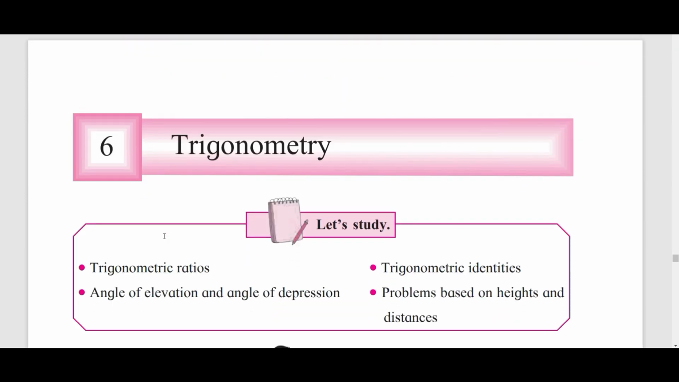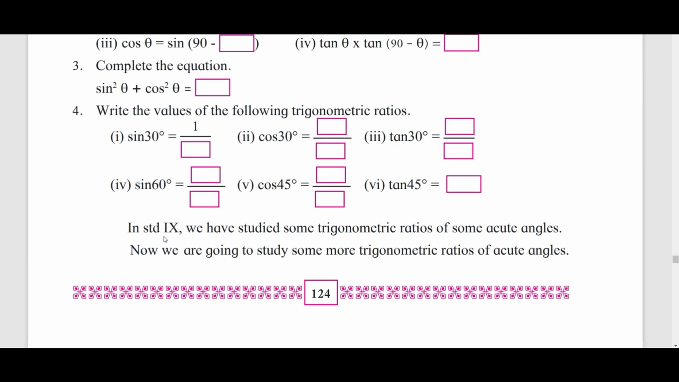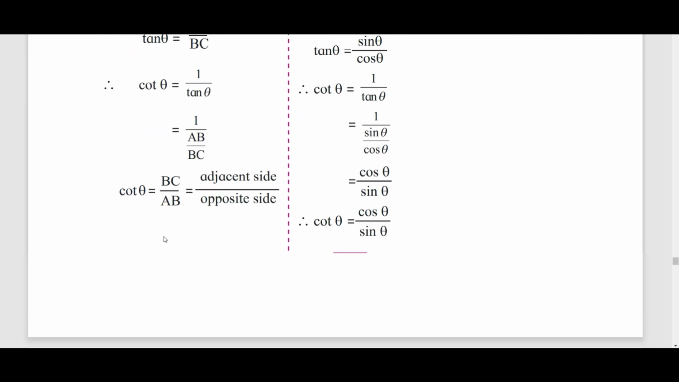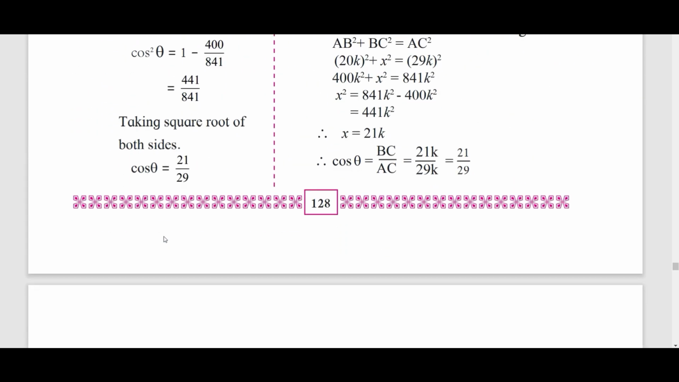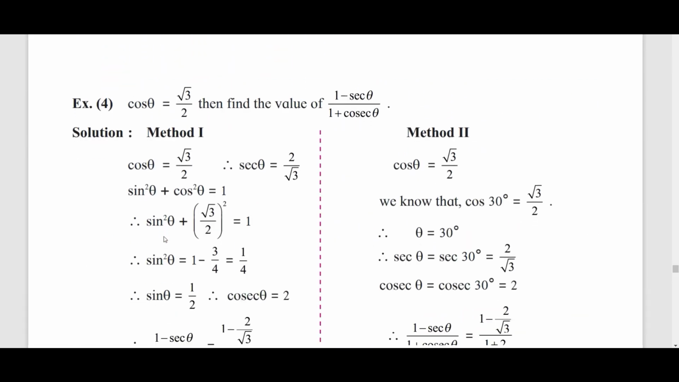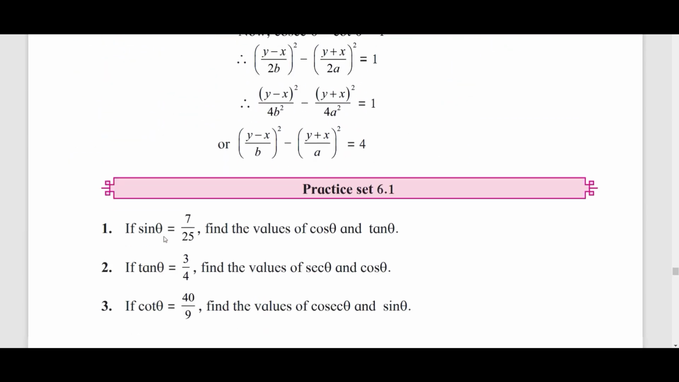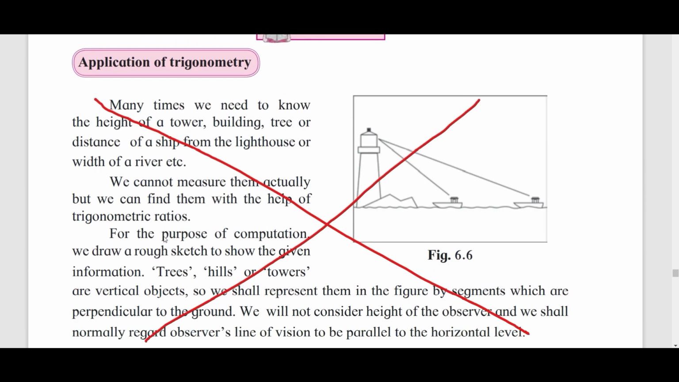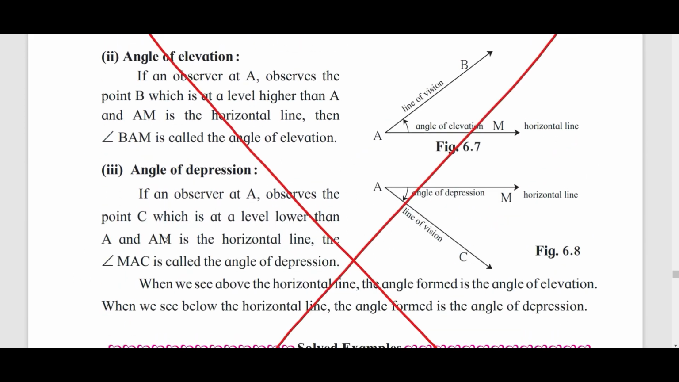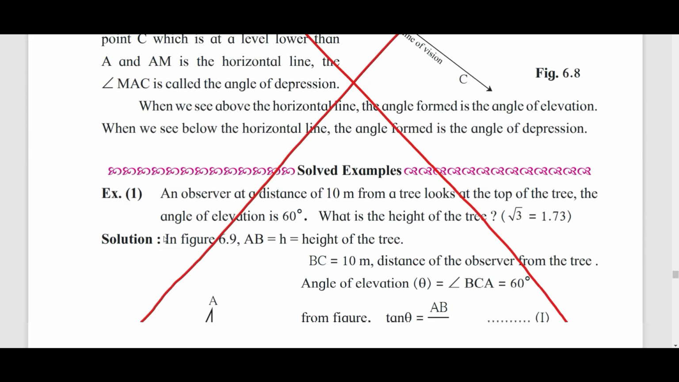Coming back to the next chapter, that is trigonometry. Let's see what are the things that have been removed. For trigonometry, you can directly scroll down to page number 132. On page number 132, you will see application of trigonometry. It has been completely removed. I repeat, page number 132 to 137 has been completely deleted.